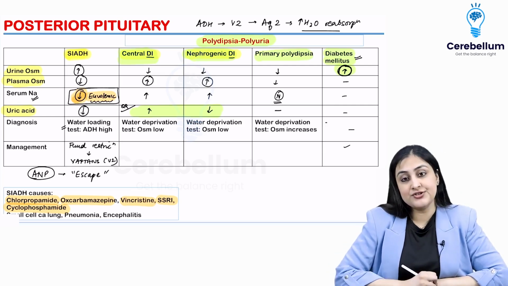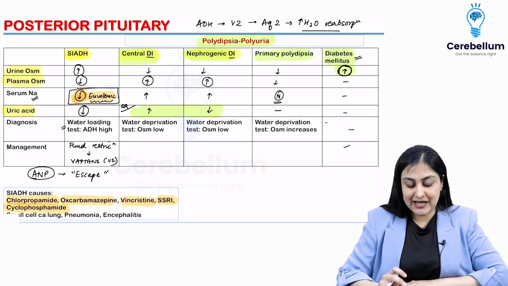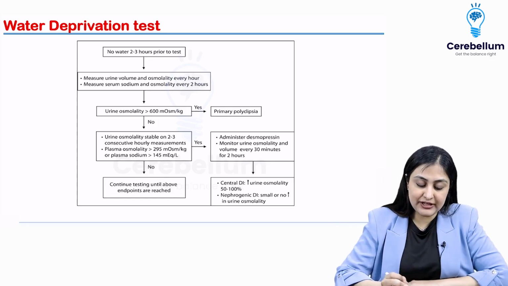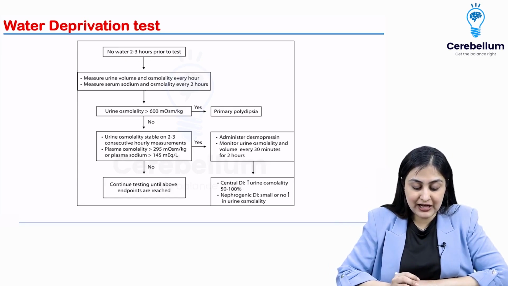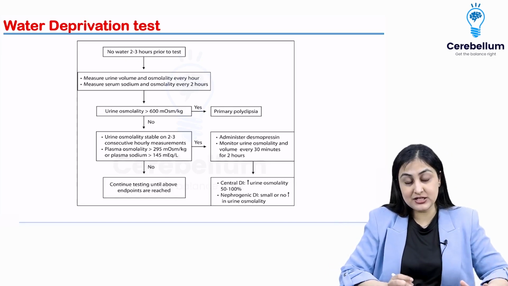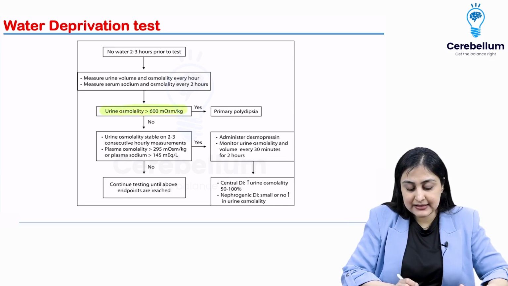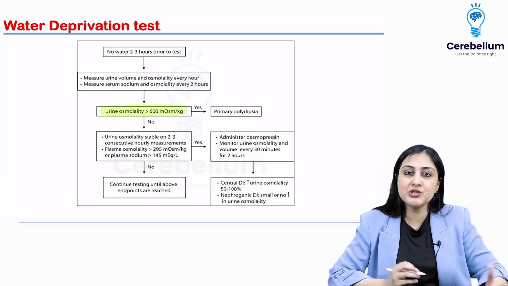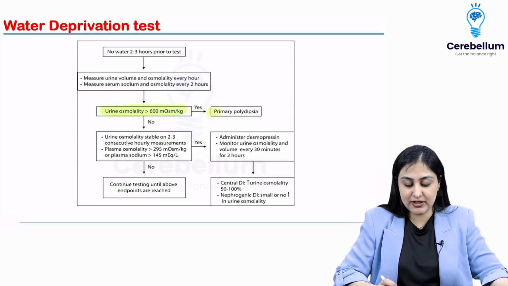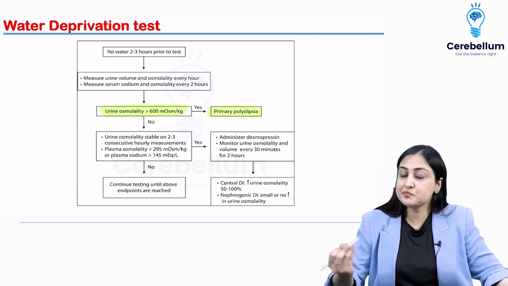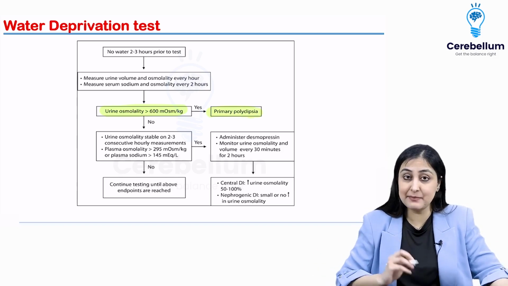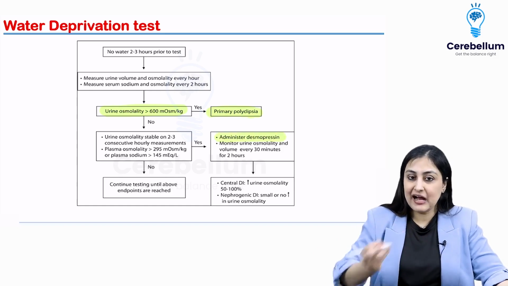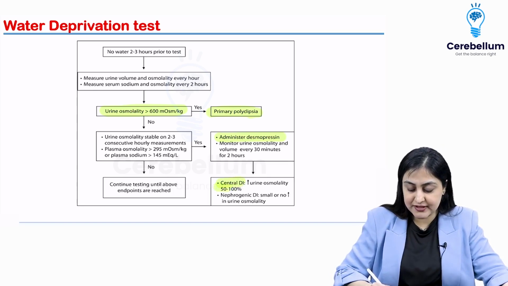Whereas for the others, how do you diagnose? For this, we have the water deprivation test. Very simple, as the name says, you don't give water. So no water for 2 to 3 hours, and then you measure the osmolarity. If urine osmolarity increases to more than 600, it means what? That you were drinking too much water. I solved that problem and everything is sorted. So the diagnosis is made. If that is not the case, it means it is diabetes insipidus. So then I administer desmopressin. After desmopressin, if it improves, it is central DI.